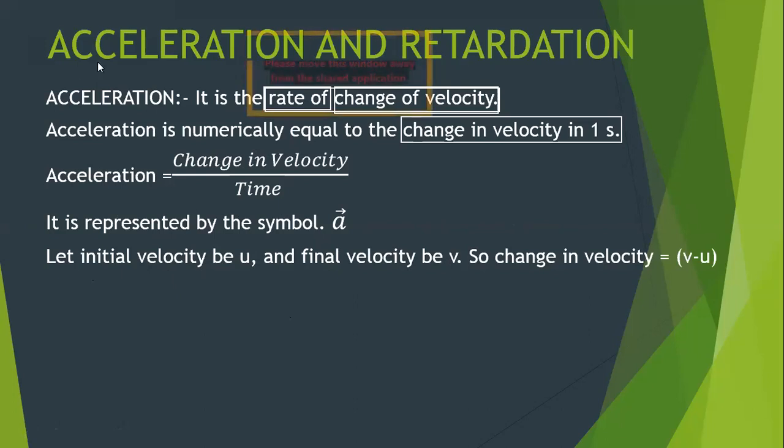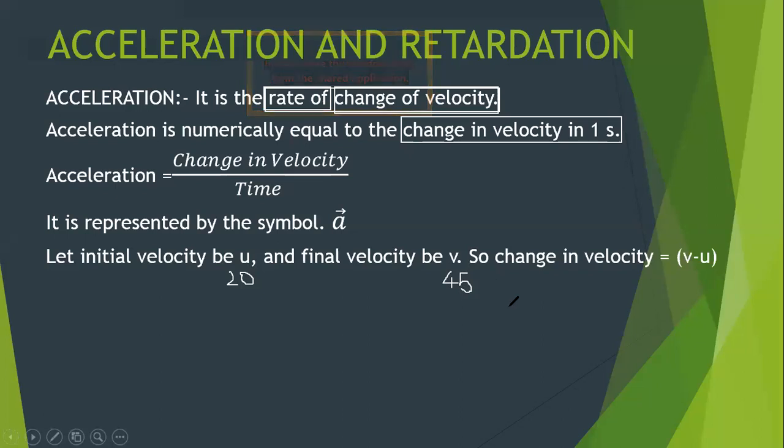Let me give you an example. Okay, assume that a car is moving with a velocity of 20 meter per second. What's the velocity of the car? 20 meter per second. And after a given interval of time, it reaches 45 meter per second. How much is the velocity it acquires? 45 meter per second.